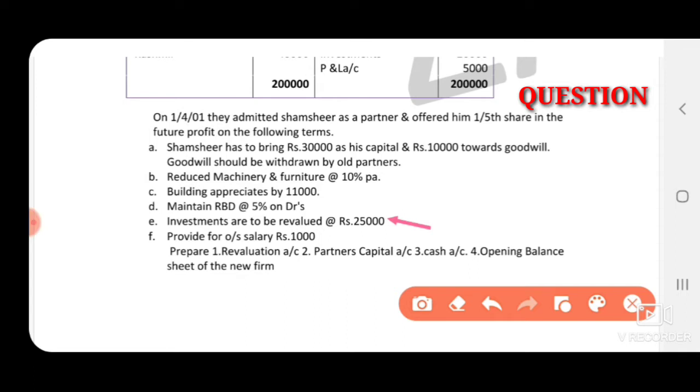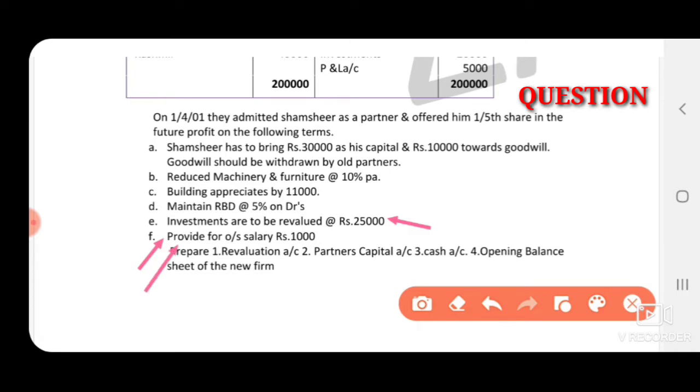Next, in the balance sheet, investment value will be 25,000. Next, to provide outstanding salary of rupees 1,000. Outstanding means unpaid salary. Maybe outstanding rent, commission, interest, all are expenses, so revaluation account debit side, and again this adjustment we have to record in the new balance sheet liability side.